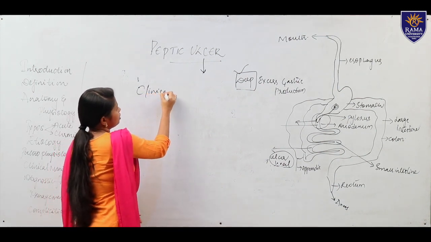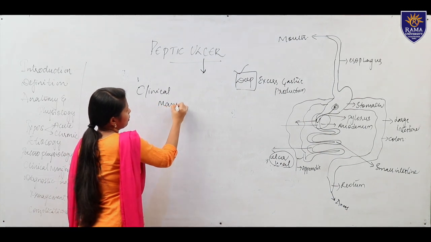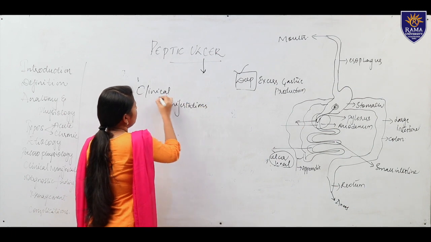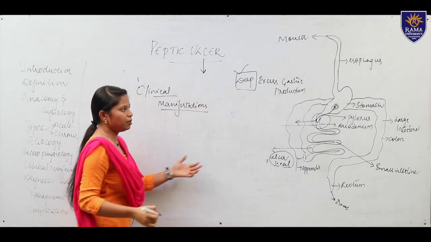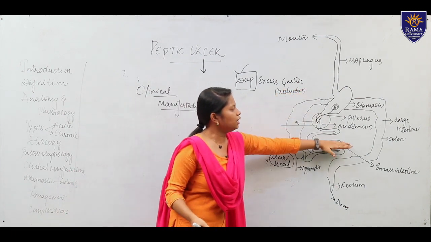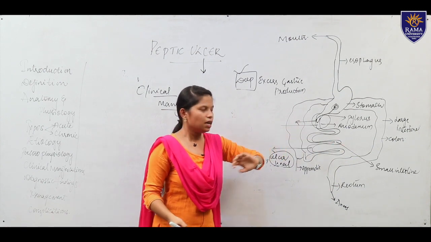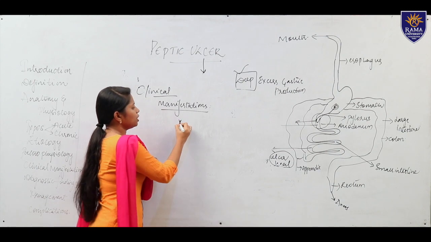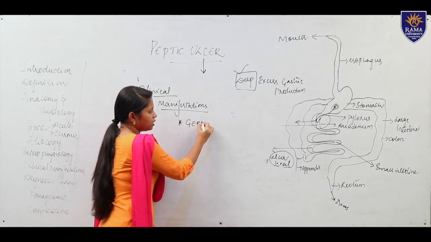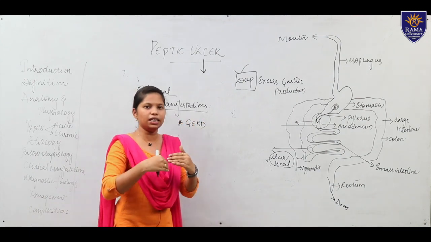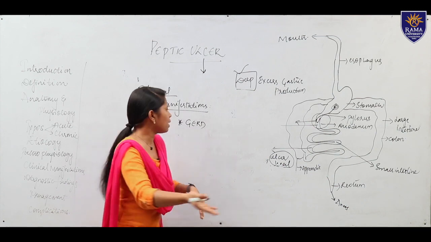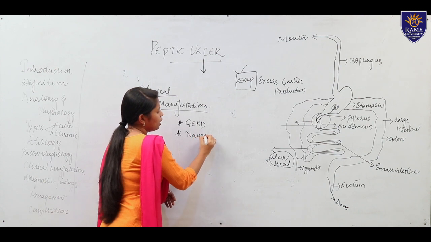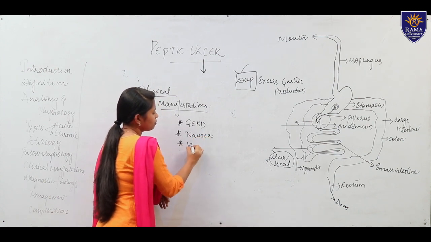Here, as we know, the part from the esophagus to the duodenum is getting affected. From the esophagus, the patient may have GERD, gastroesophageal reflux disease, where when the patient is eating, the food is pushed back. Then the patient will have nausea and vomiting.